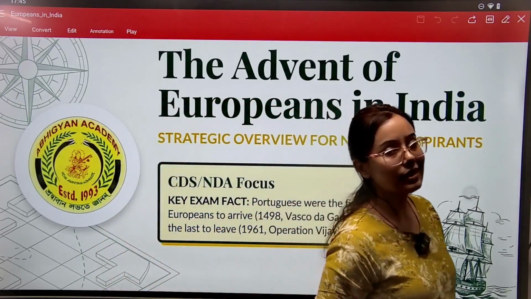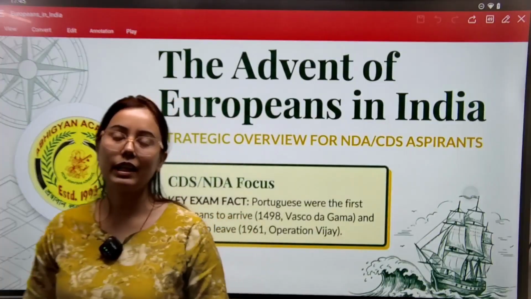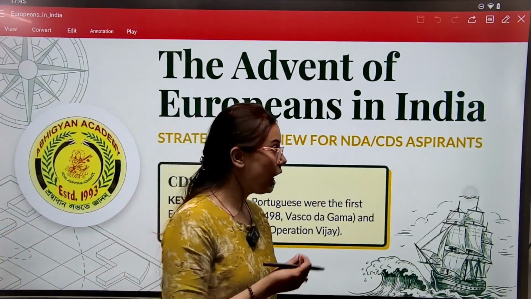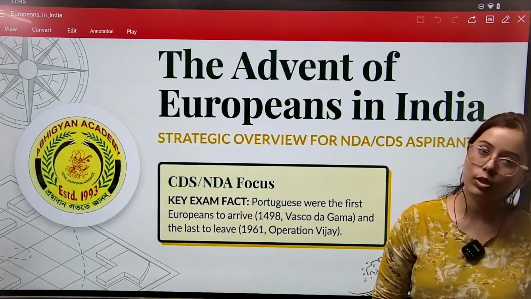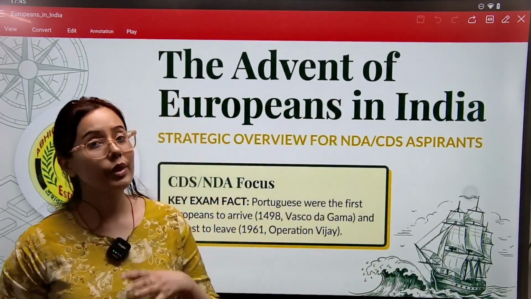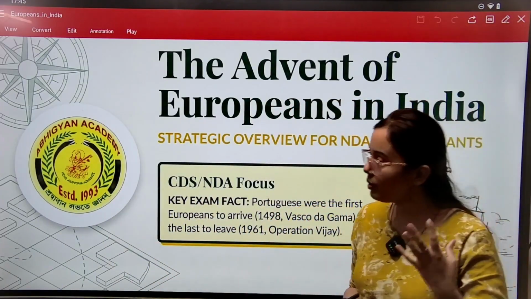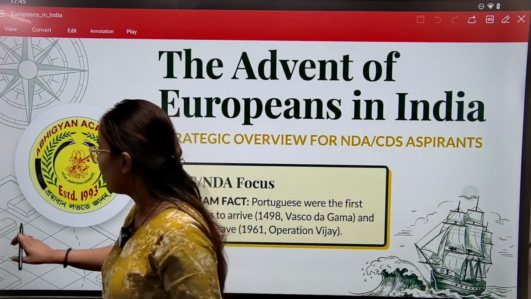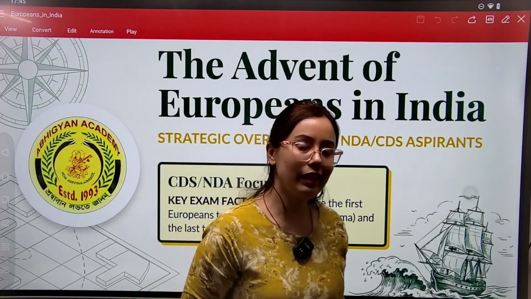So let us discuss one of the important topics of your modern history, that is the advent of the Europeans. How the Europeans came to India, why the Europeans came to India. To understand why the Europeans came to India, we have to understand the background of Europe. What was going on in Europe that led to the arrival of these Europeans in India?